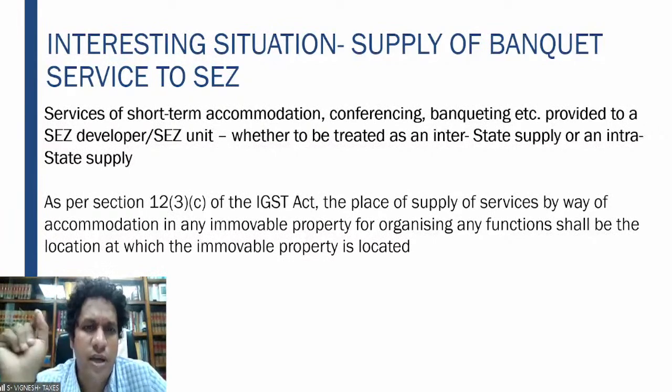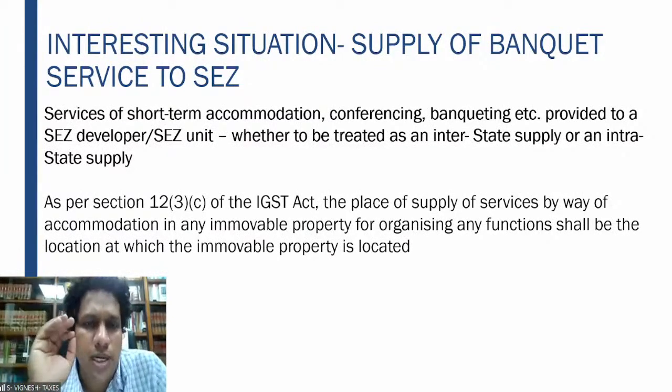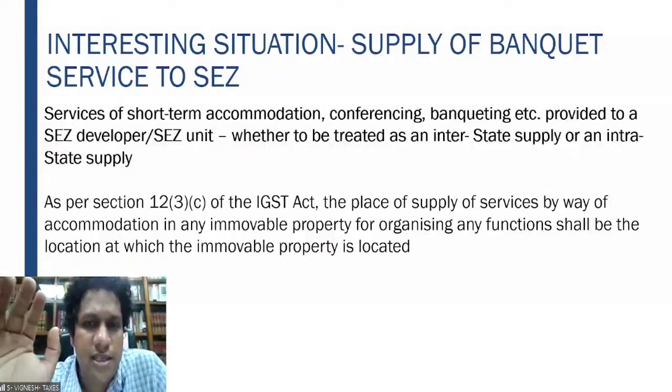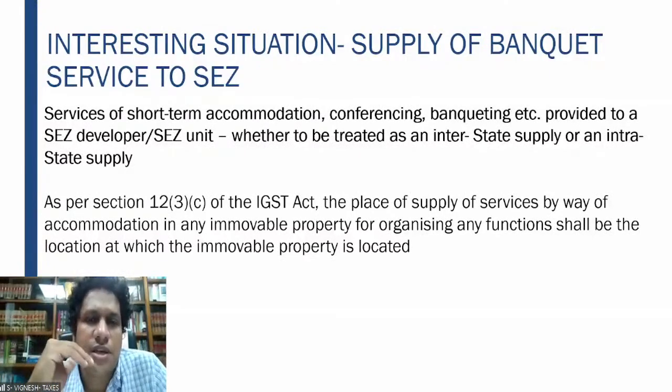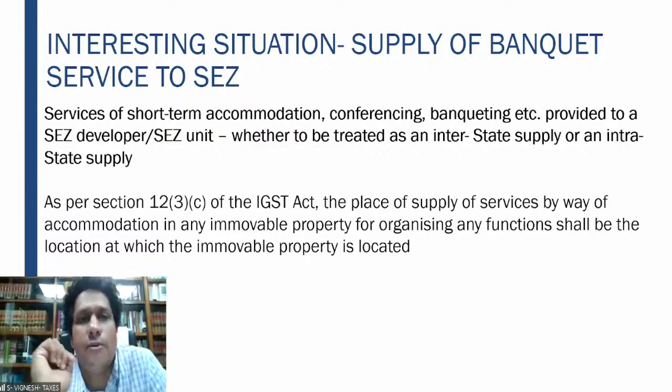For this, I just have to take a small deviation to section 12 subsection 3 clause C of the IGST Act, which you will cover in great detail when you study the concept of place of supply. What does this particular section 12 subsection 3 clause C say? It says that where any services by way of any accommodation, or by way of any conference or by way of any banquet, are provided, the place of supply shall be the location where the immovable property is located.